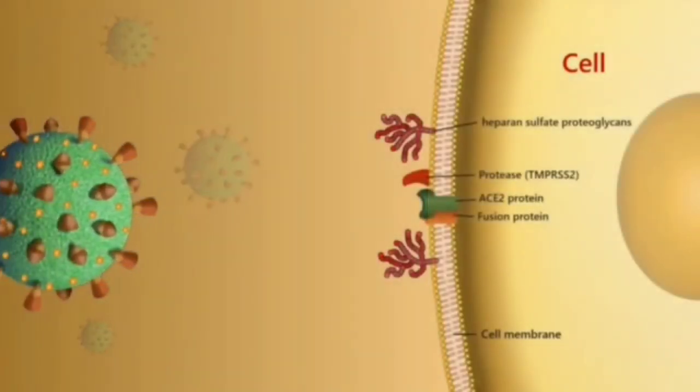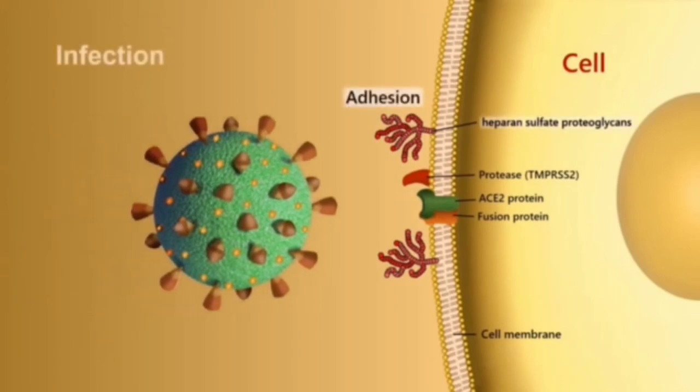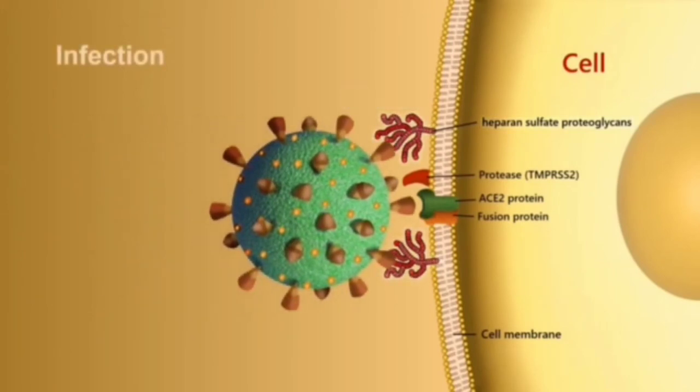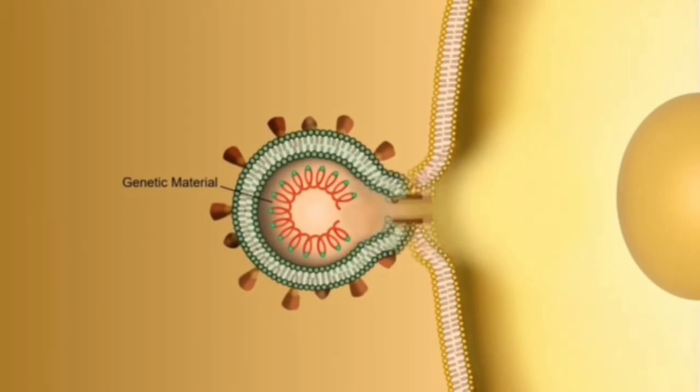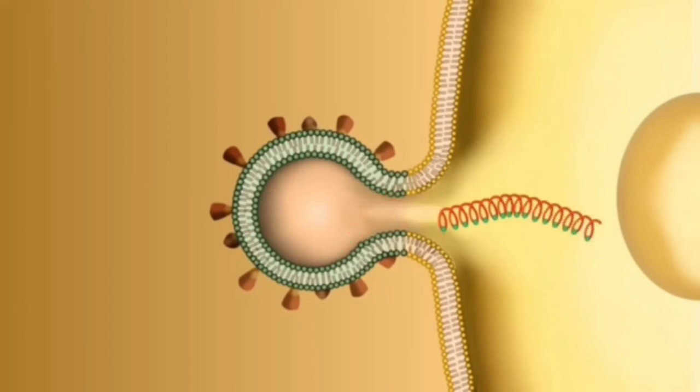The spike proteins that stud the exterior of the virus have receptor binding domains that are extremely efficient at latching onto ACE2 protein receptors on the human cell. Furin or another enzyme such as TMPRSS2 on the exterior of the host cell is used to break the spike protein at one or more cleavage sites. They expose fusion peptides, small chains of amino acids that fuse the viral membrane with the membrane of the host cell. Fusion allows the viral RNA to enter the host cell, where it gets translated into proteins.